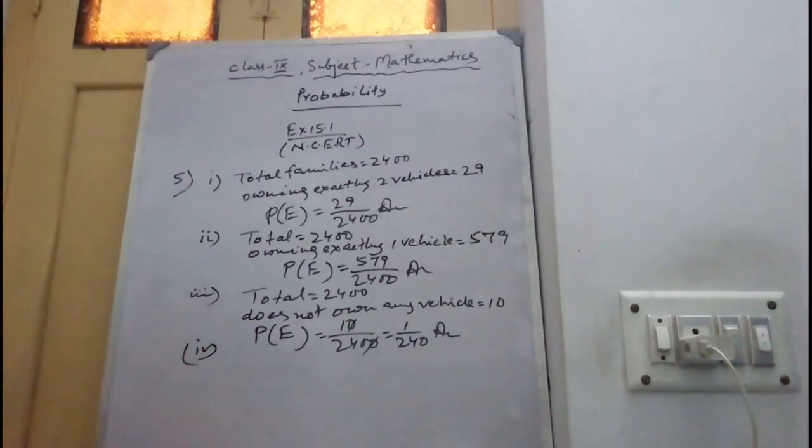Roman 4. Earning rupees 13,000 to 16,000 per month, owning more than 2 vehicles.